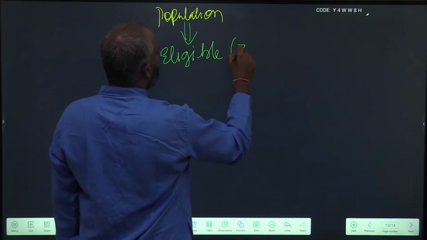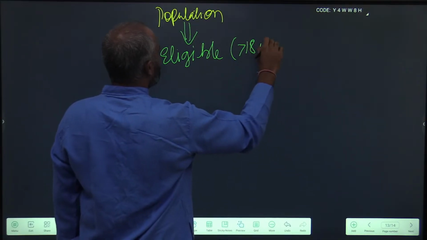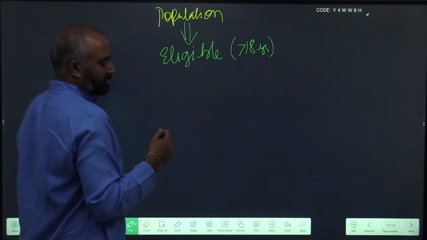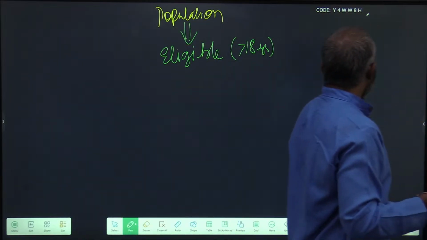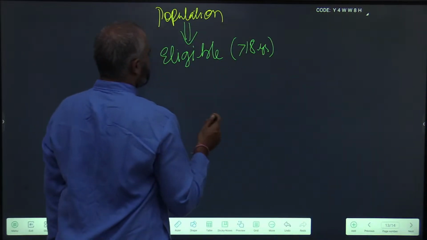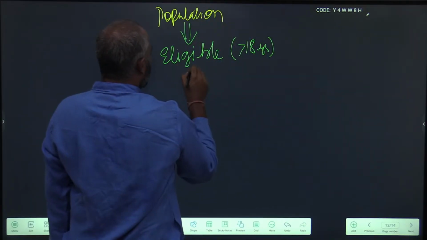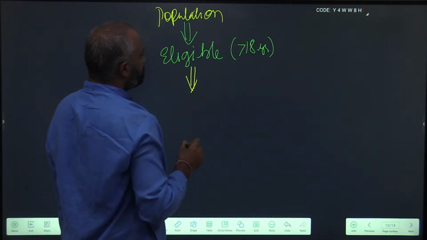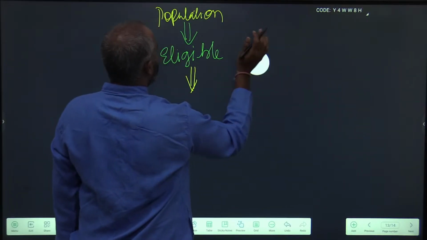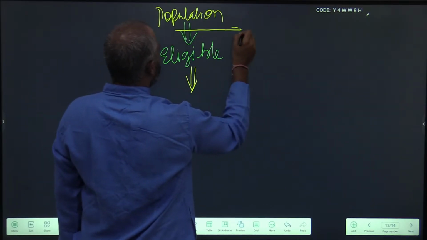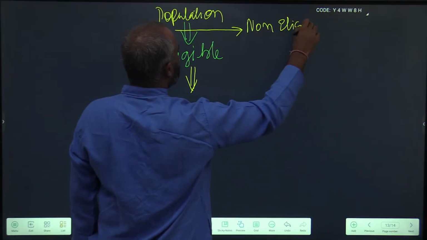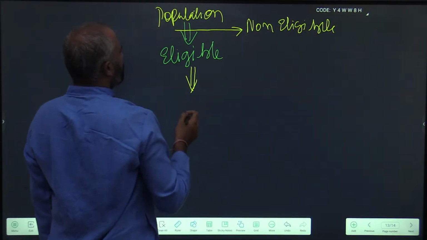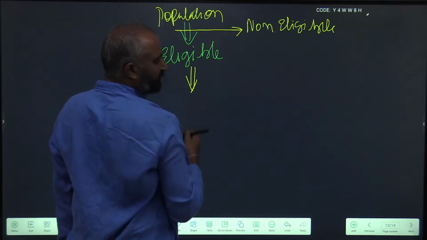Taking the example of India, people who are above 18 years of age become eligible to vote in elections. Now, in a population there is a division of eligible people, so there will be non-eligible people too.